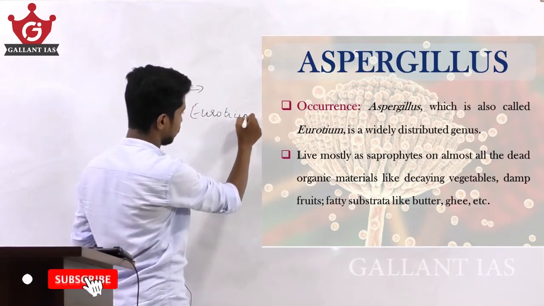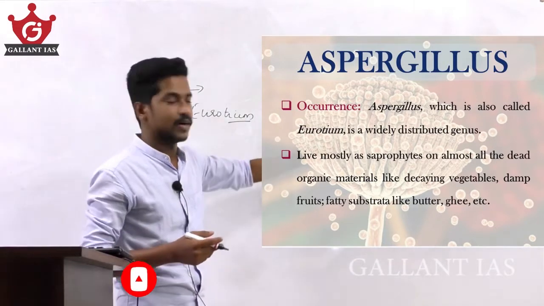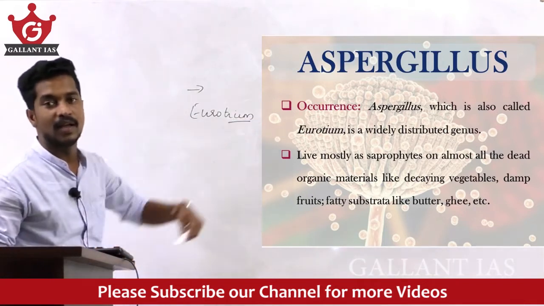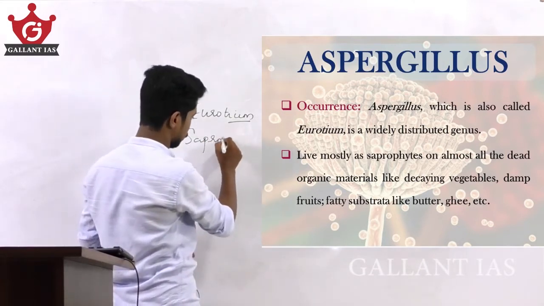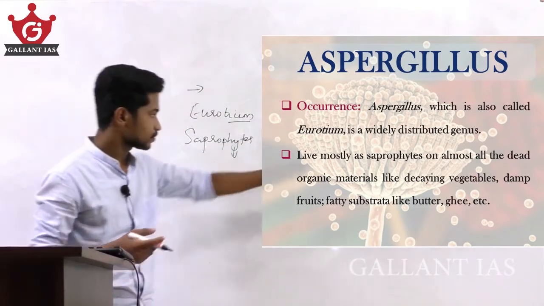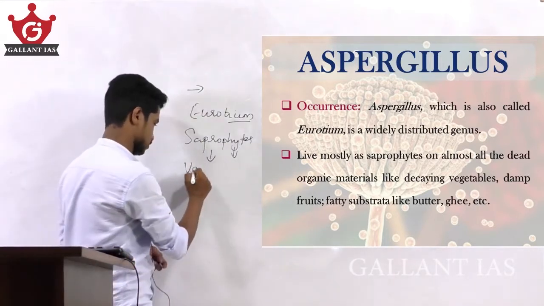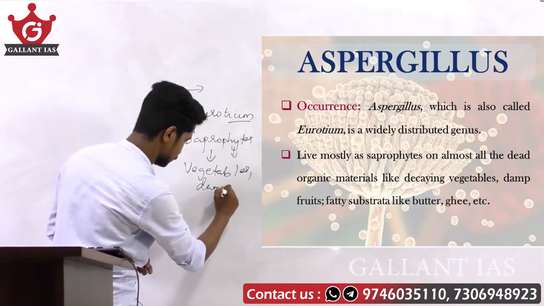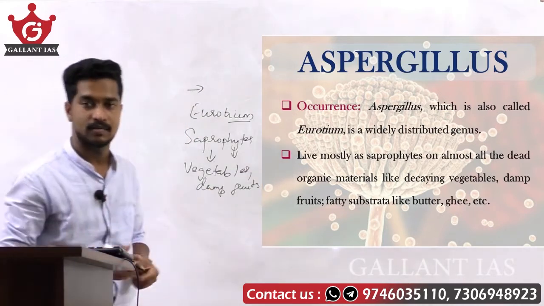This Aspergillus species, otherwise termed Eurotium, is a widely distributed species and lives mostly as a saprophyte. That means it lives on dead and decaying organic matter like vegetables, damp fruits, and fatty substrata like ghee and butter.